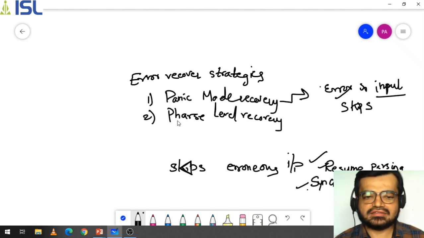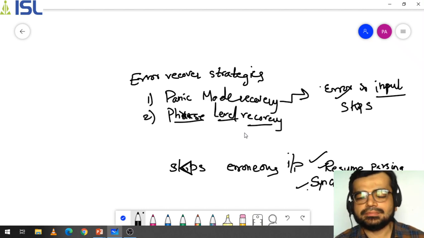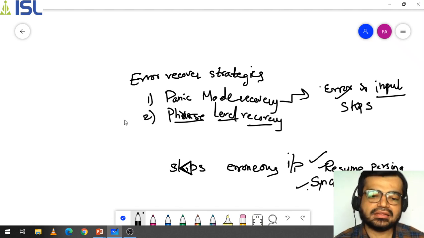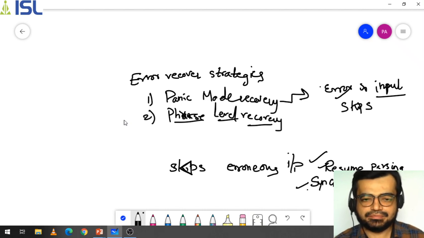Synchronizing tokens; now comes phrase level. In phrase level recovery, it will try to rectify the error and give you the appropriate symbol for the given error where it finds one. Let us assume that if you are taking a program, and you have missed something, or written something else apart from the actual symbol, it updates that correctly.